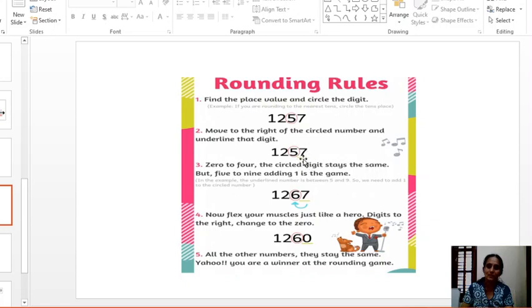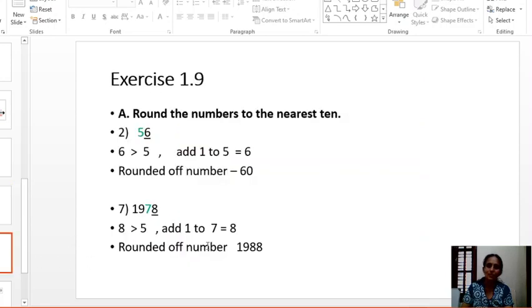If it is 5 or greater than 5, then what do you have to do? You have to add 1 to the encircled digit. It is greater than 5 here, so add 1 to 5. You will get 6. Then the next step is to make the remaining digits 0. Make all the rest of the digits 0. Here it is only 1 digit. So the rounded off number you will get is 1260.